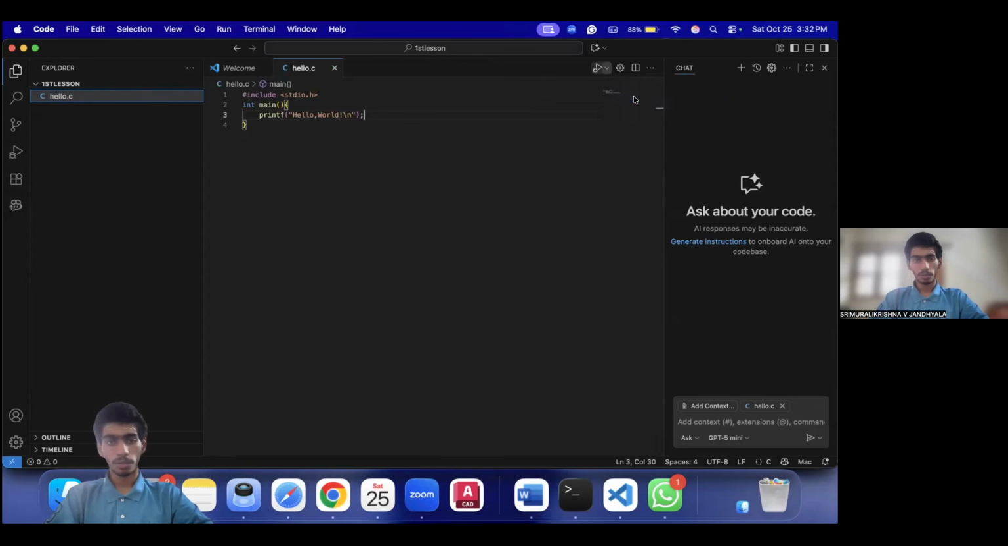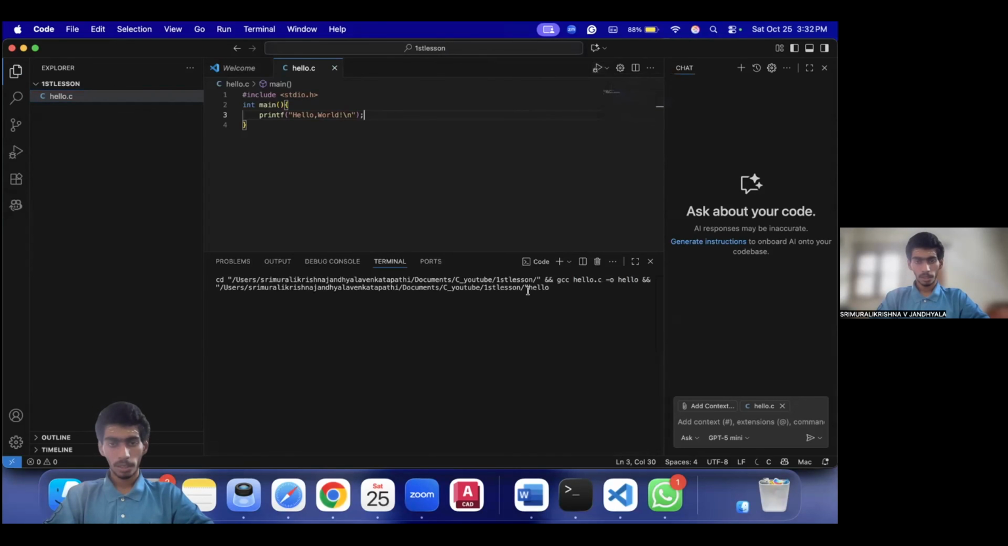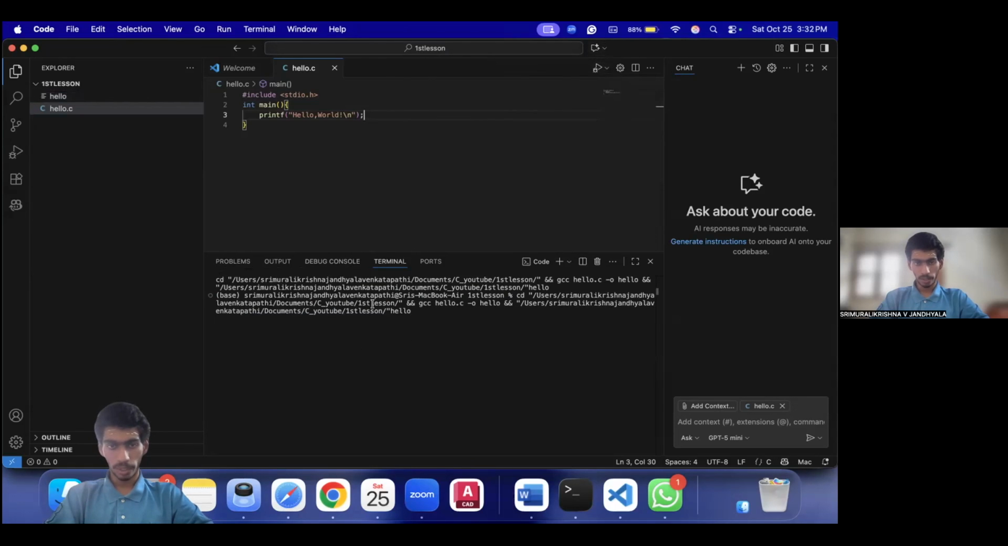Once we run code, this entire thing is the location of this specific file, so it is loading the whole thing right now. As you can see, it printed hello world. So this is your first lesson, or first program.